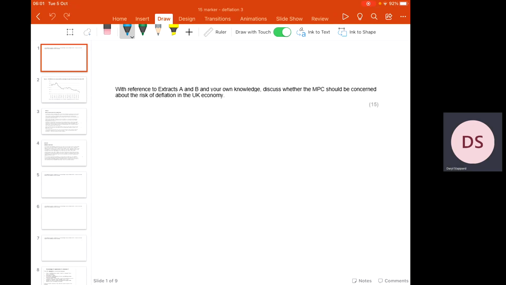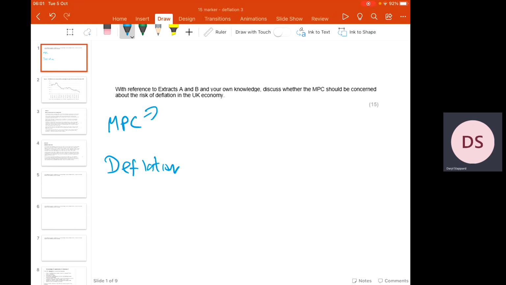Now, before we start answering this question, we've got to be thinking about understanding of the key terms in this question. So for me, the key things to pull out will be the MPC, which is the Monetary Policy Committee, and what we mean by deflation.